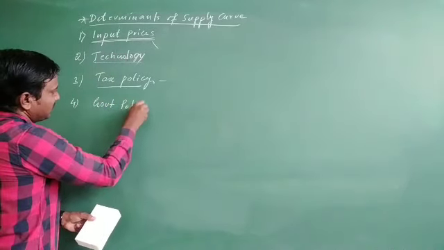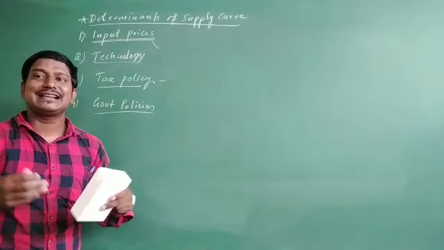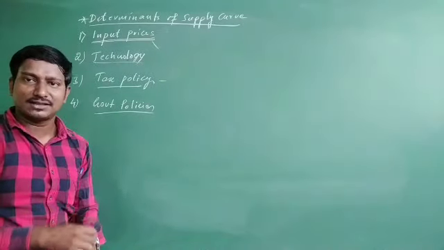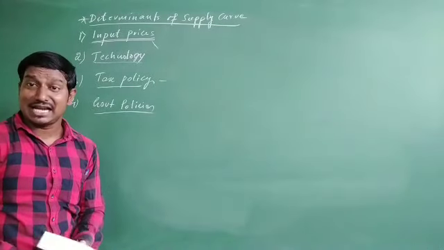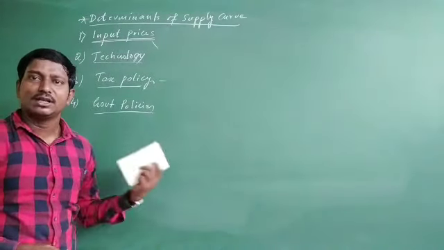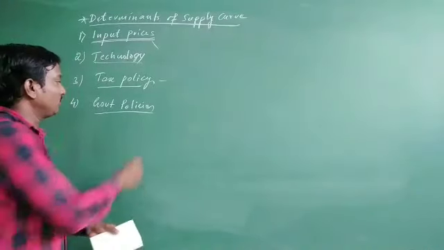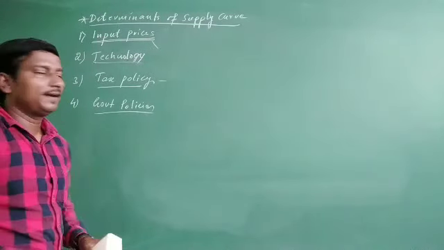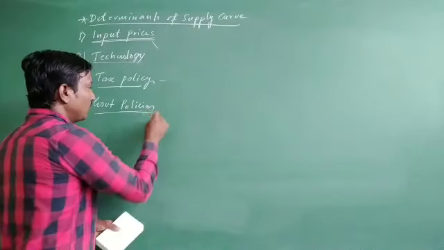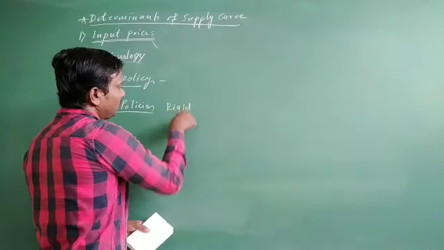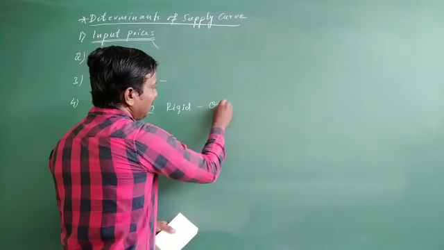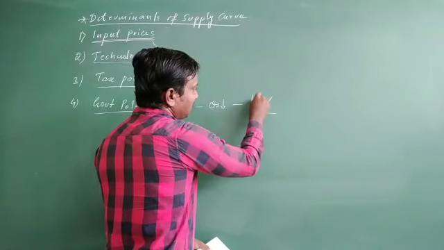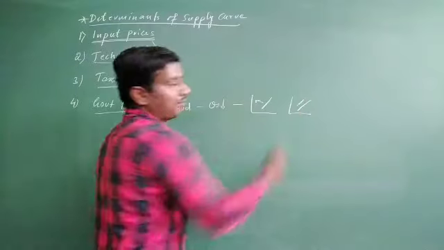Government policies. If the government policies are rigid, which means difficult, in case of selling or related to customs, excise, or taking permission to sell these goods, during that time again the seller is going to be demotivated and tries not to sell more in the market. So if the government policies are rigid, then quantity supply decreases. Again the same, what is going to happen now? The supply curve shifts left side and it moves down.